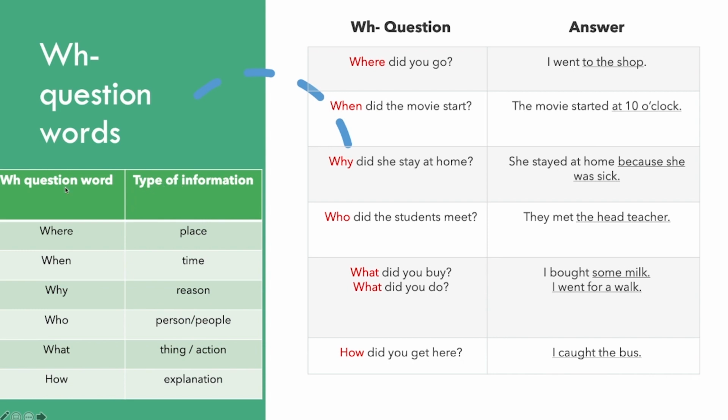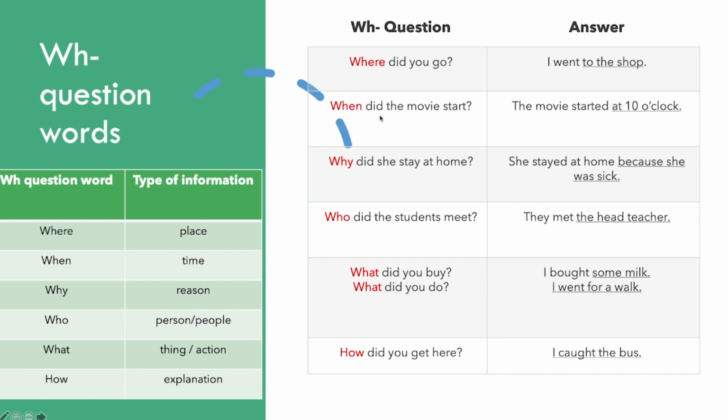I have put this table here just to help you remember the things that we talked about. Okay, to help you remember what we talked about. So let's look at some examples. Where did you go? Where, you can see in the table, where is for place. So you see the answer, I went to the shop. To the shop is a place, so the question we use where.